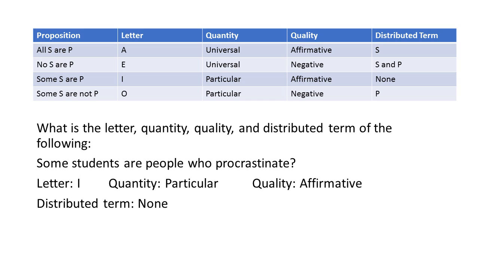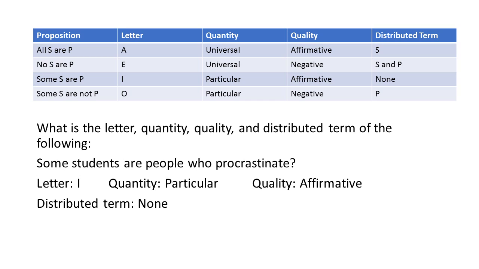So actually, let's say a little bit more there. Why is the quantity particular? Okay, so I take it you were supposed to answer during that pause. I hope you did. But the idea here is that the statement doesn't make a claim about all of the members of the class of students. It just says that some students are people who procrastinate. So it's particular rather than universal. It doesn't say anything about all of the students.